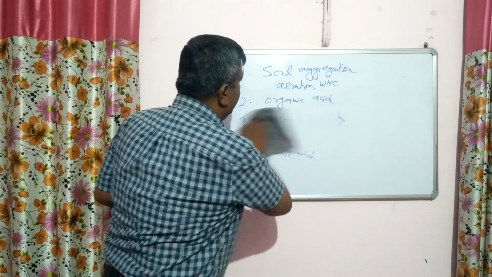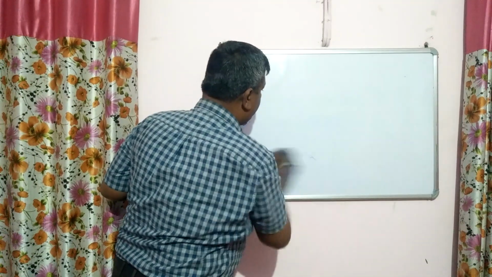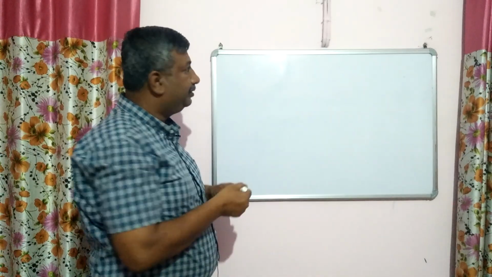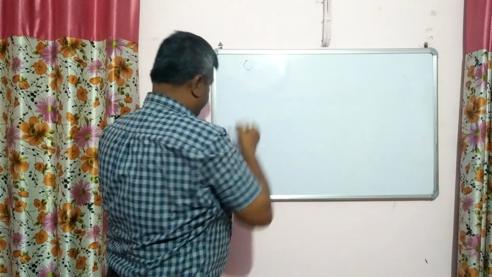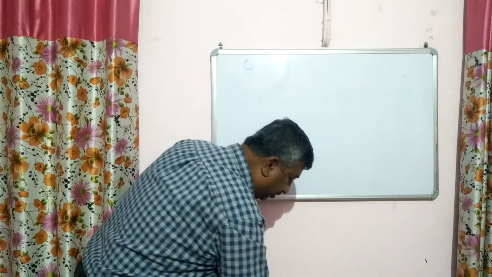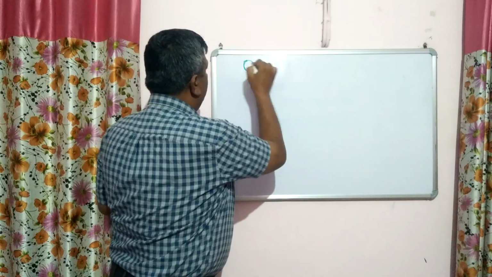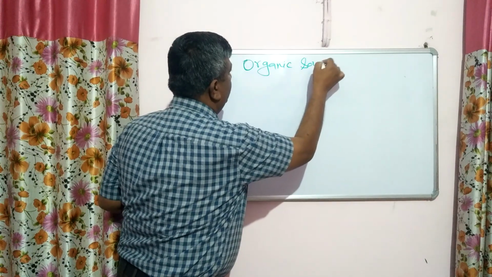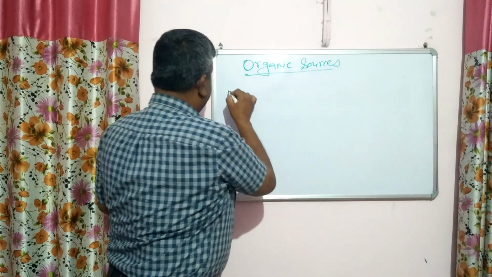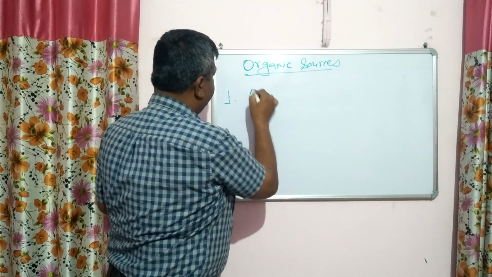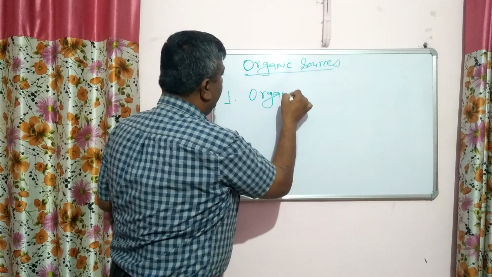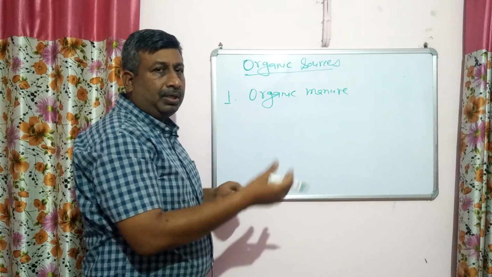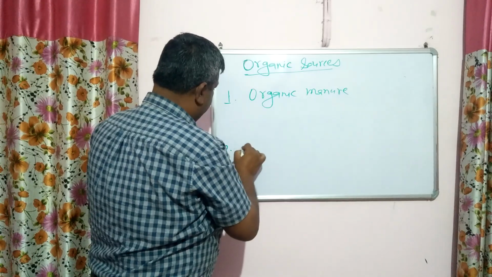Now, what are the organic sources of nutrients? Actually, these organic sources of nutrients can be categorized into two groups. Number one is organic manure. Organic manures are the substances which are produced either from plants or animals. And the second one is biofertilizers.